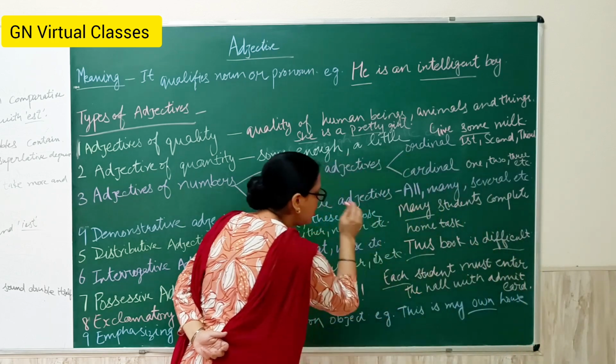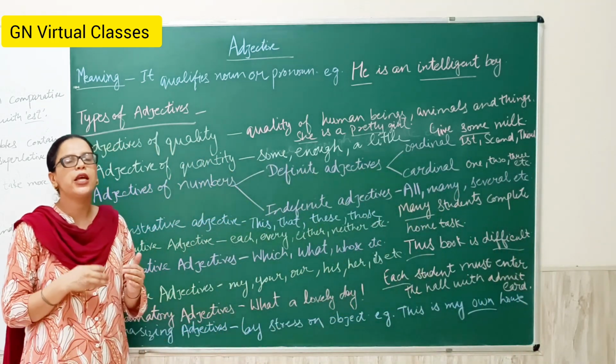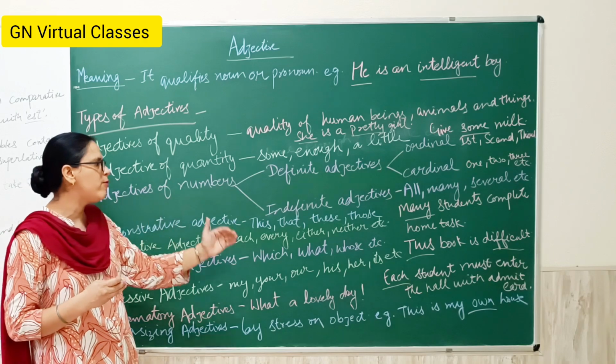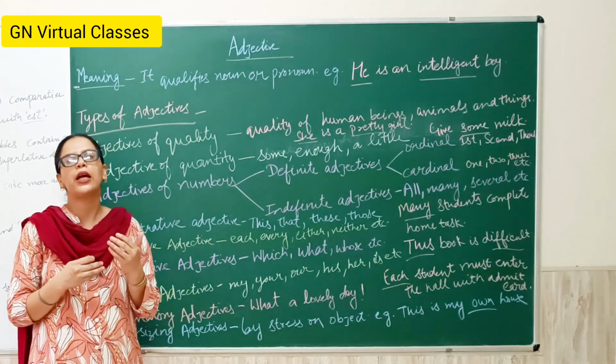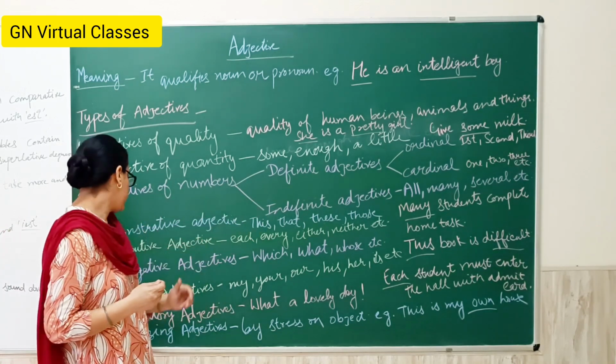Here each is an adjective. It means each and every student has to enter the class with the admit card.